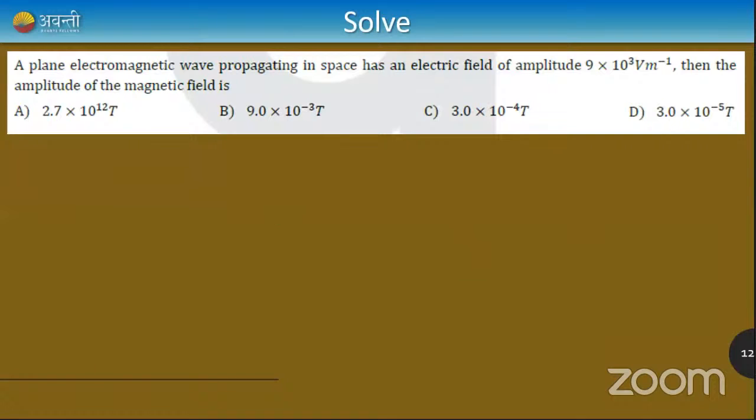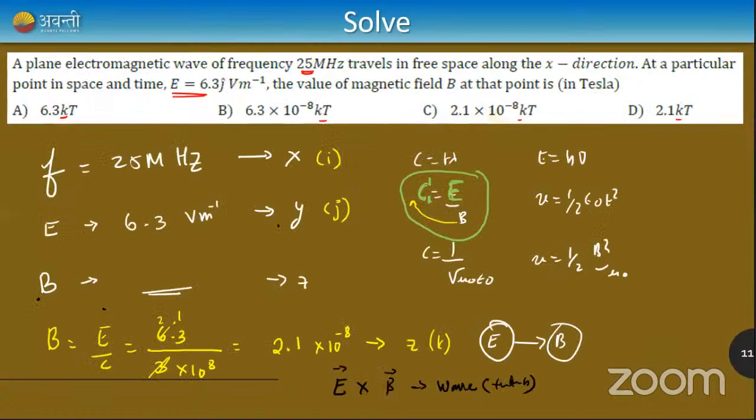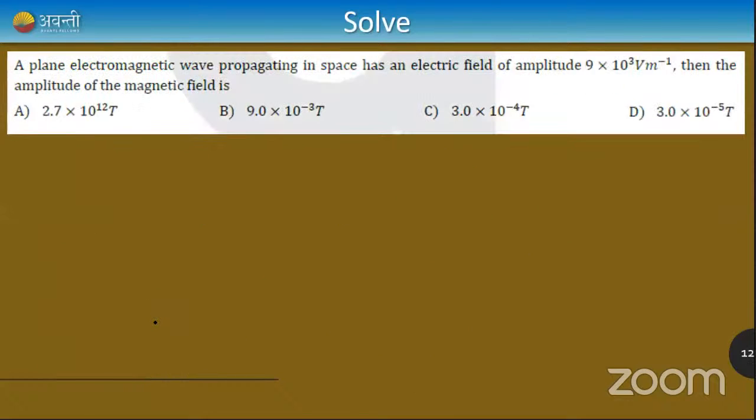So very simple formula. This was asked in the previous question. Just use this formula: B is equal to E by C. Cool, right? Let me give you a similar question. A plane electromagnetic wave propagating in space has an electric field of 9 into 10 raised to 3 volt per meter. Then what is the amplitude of magnetic field?